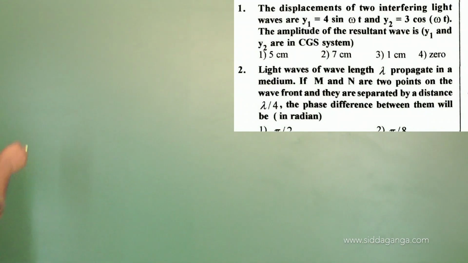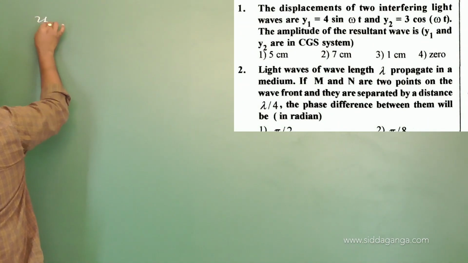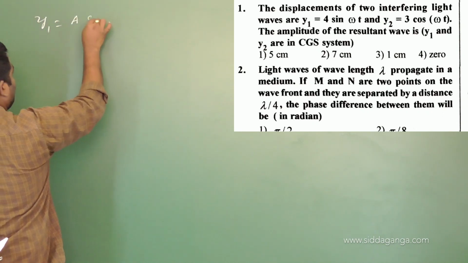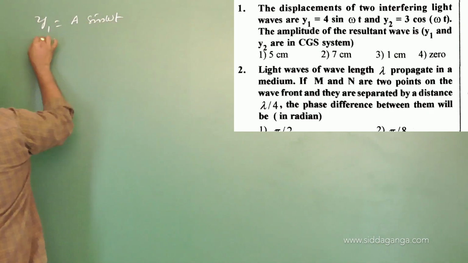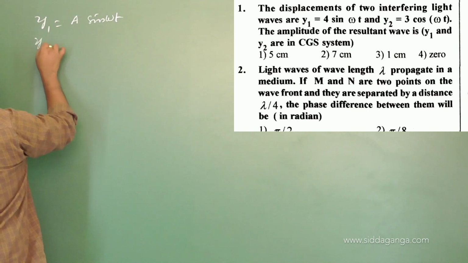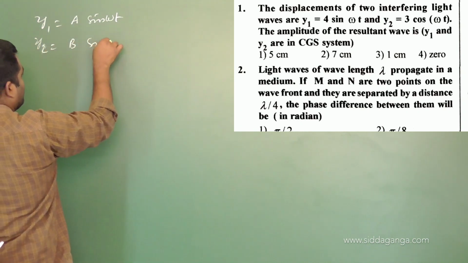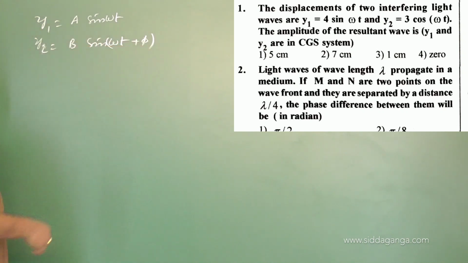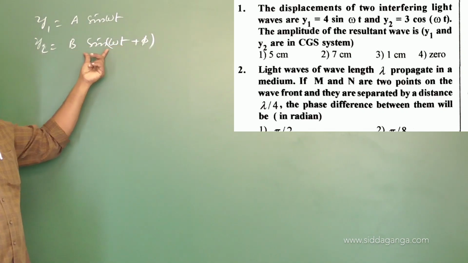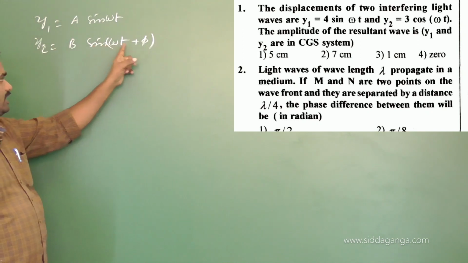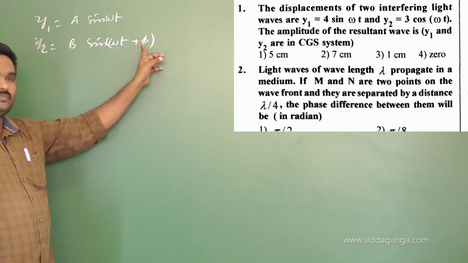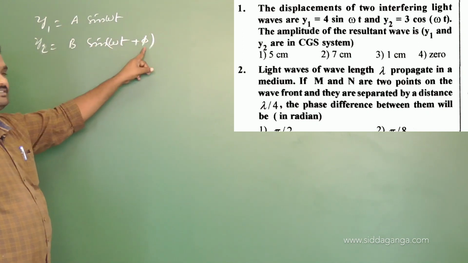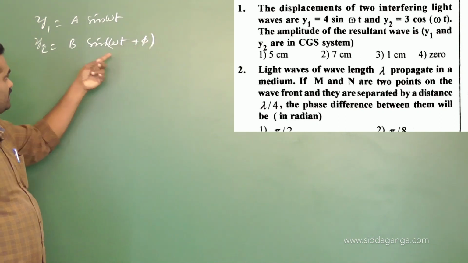Just before going for that, let me say y1 equals a sin omega t and y2 equals b sin(omega t plus phi). While deriving this kind of equations, I took sin(omega t plus phi). If I take phi as pi by 2, then it becomes sin(90 plus theta), which is cos theta. So that's what they have given.